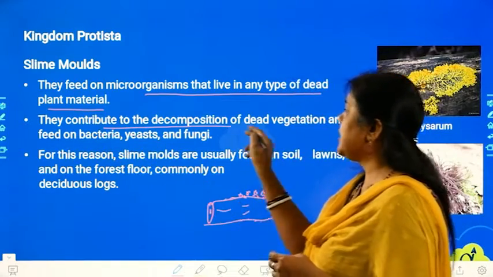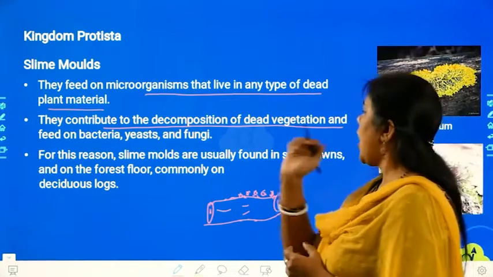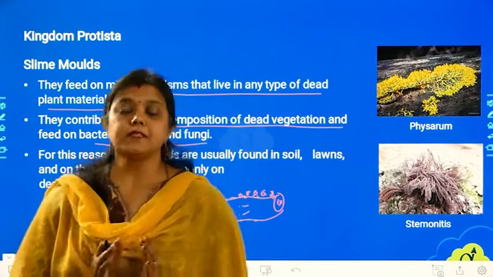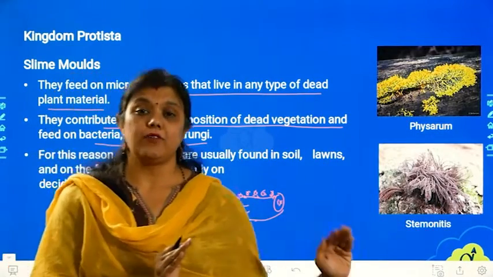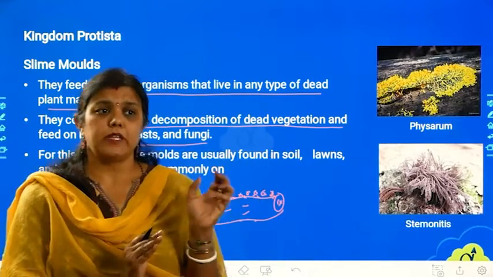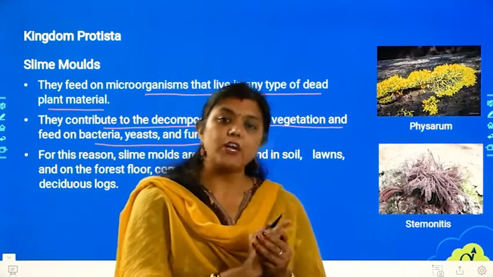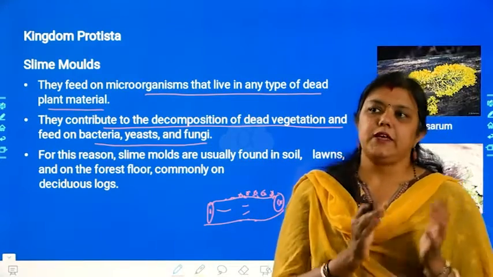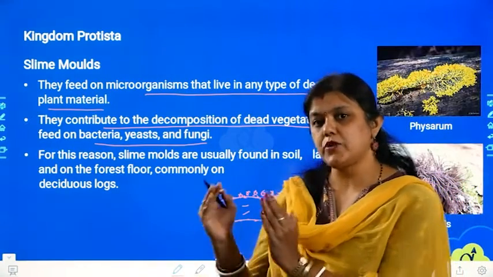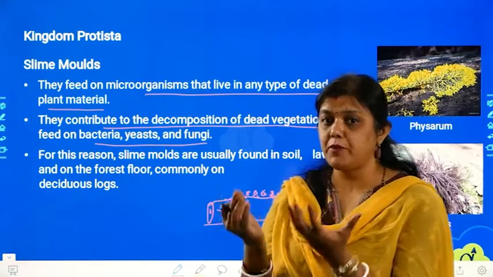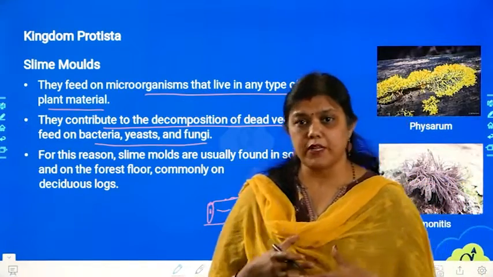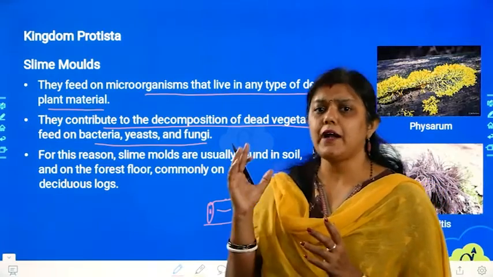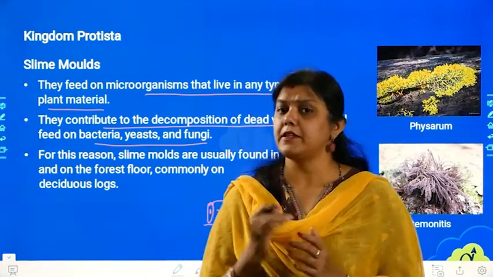They contribute to the decomposition of dead vegetation and feed on bacteria, yeast and fungi. These organisms play a role in cleaning the environment. Okay, they eat up all those dead microorganisms also which are getting decomposed. See, every organism after death has to get decomposed and all the components of their body should mix in the atmosphere or in the environment. Right? So while doing so, there are different organisms and different things which will be helping in this process.